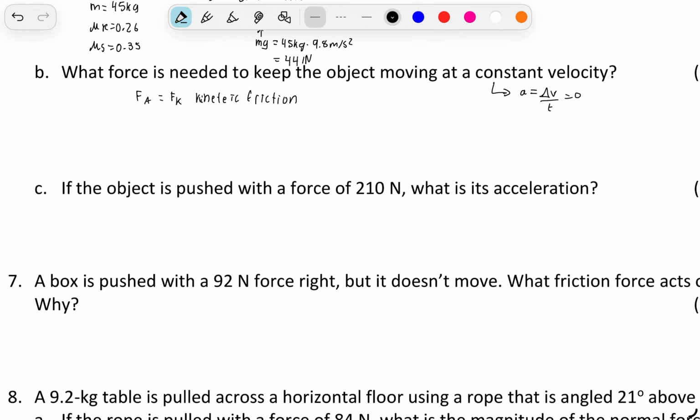And that happens when we set Fk equal to mu k times your normal force. Now we know mu k was 0.26 and our normal force was 441 newtons, which we calculated earlier. So that's going to equal 114.7 newtons, approximately 110 newtons.